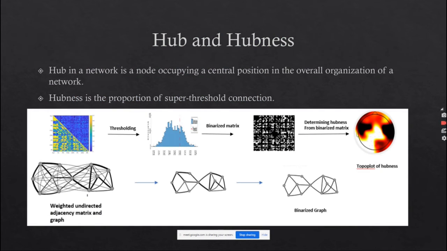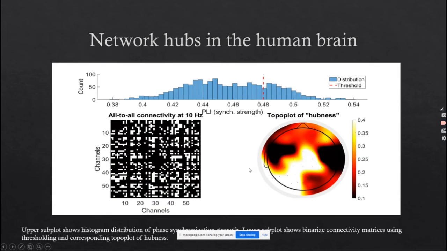To compute hubness, we use an algorithm. First we compute the all-to-all connectivity matrix, then we apply thresholding. To compute this threshold value, we take the median of this histogram plus 1 standard deviation. Using this threshold, we binarize the connectivity matrix: above this value we make it 1, and below this threshold value we make it 0. So this is a binarized connectivity matrix. After that, we make a topo plot of the binarized connectivity matrix for nice visualization. So this is our result.